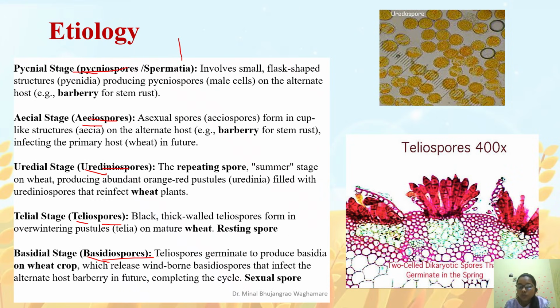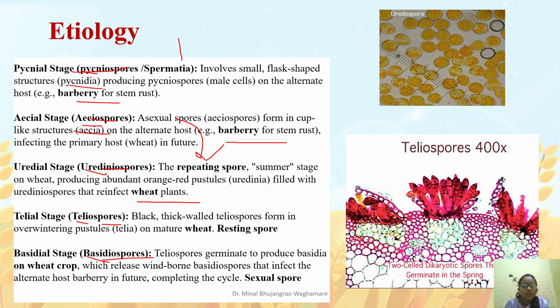The pycnospore appears on the barberry plant and is present inside the flask-shaped pycnidia structure. Aeciospores are present inside the aecia, and those spores are also present mainly on barberry. Now the aeciospores transfer to the wheat crop and lead to the uredospore.